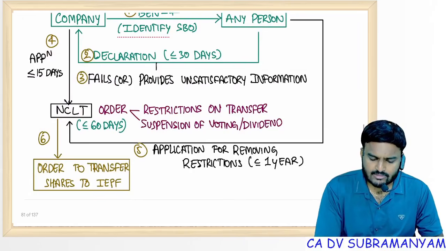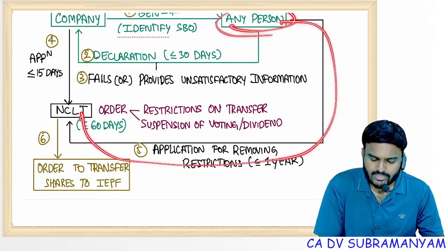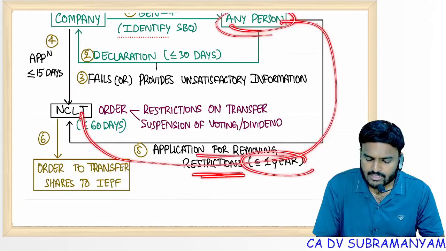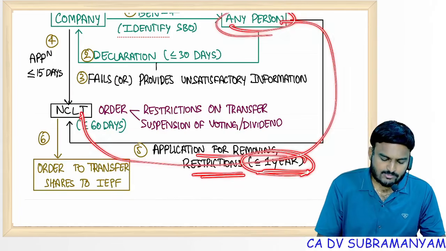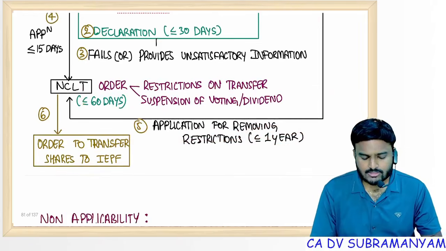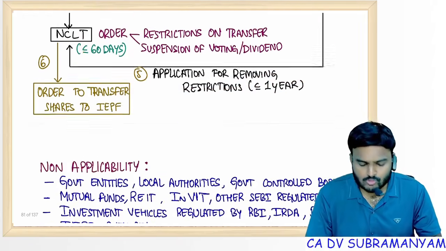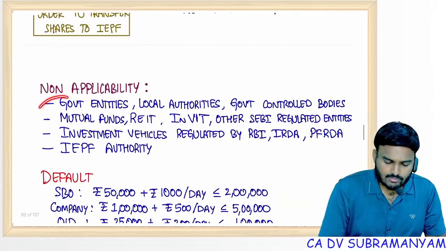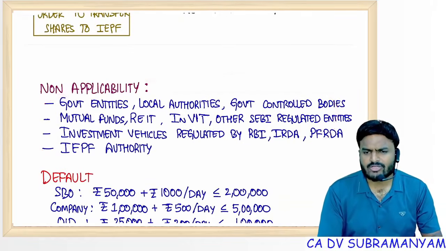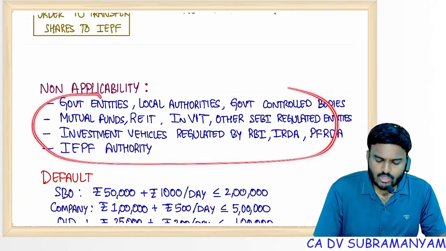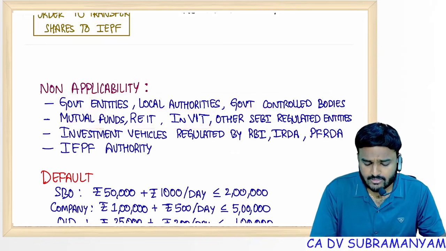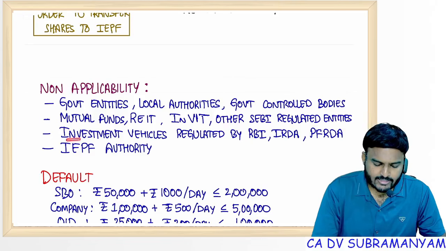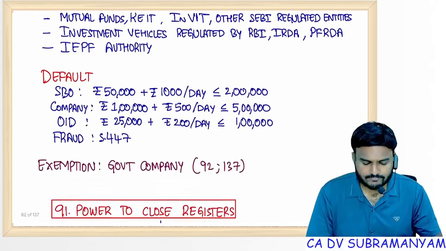Any person on whom restrictions have been imposed may request NCLT to remove the restrictions, but that application should be filed within 1 year of the NCLT order. If there is no such response, NCLT may order the transfer of such shares to IEPF. This is also an exceptional point: SBO rules are not applicable to government entities, local authorities, government controlled bodies, mutual funds, REIT, investment trusts, other SEBI regulated entities, investment vehicles, and IEPF authority.